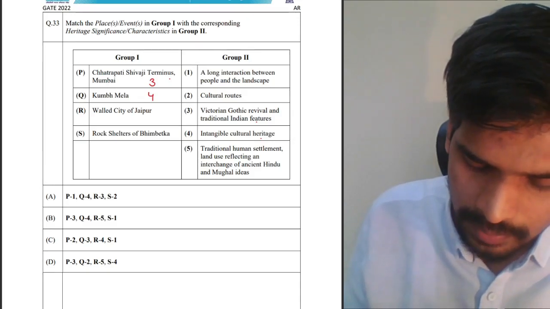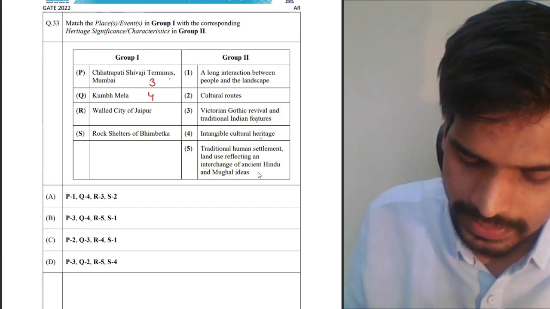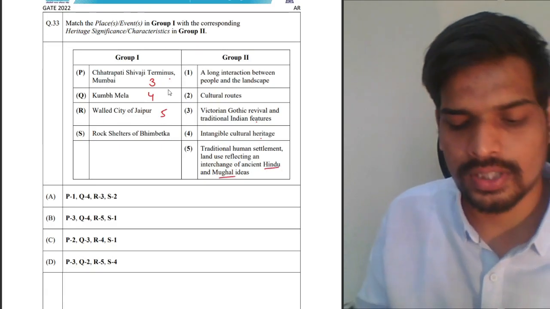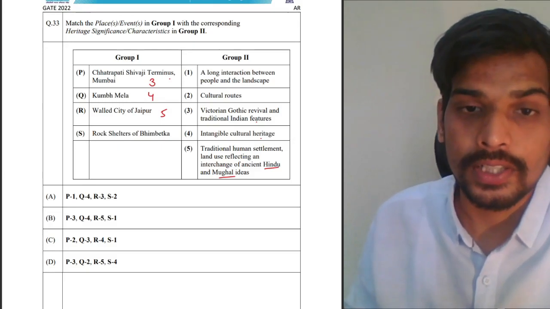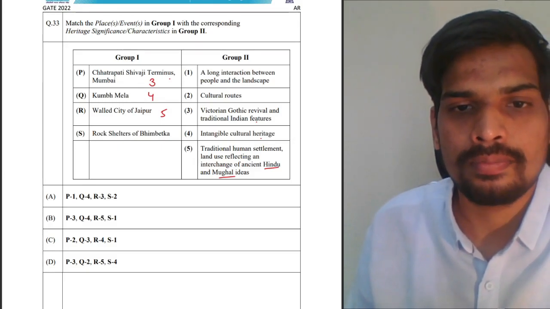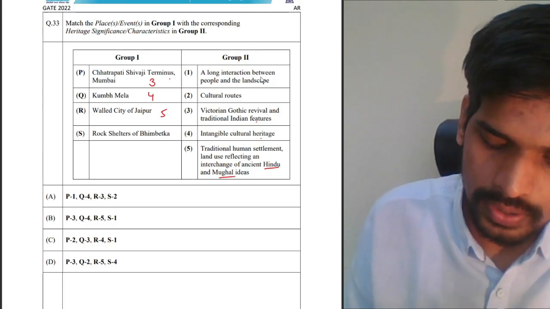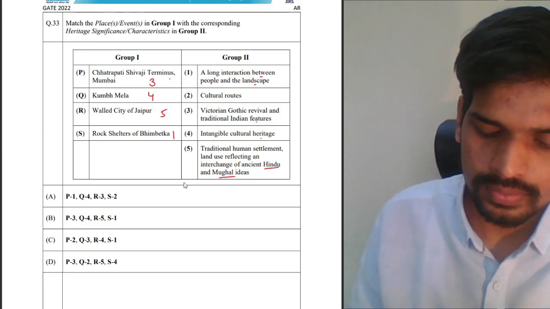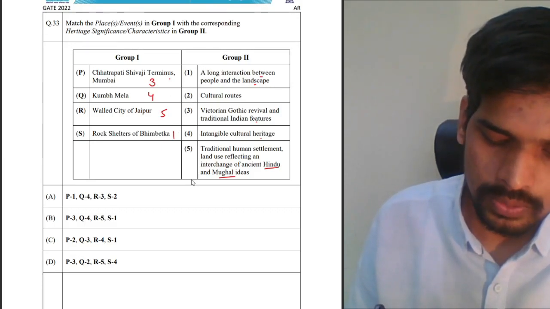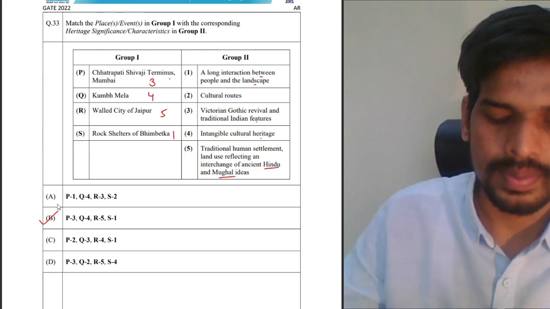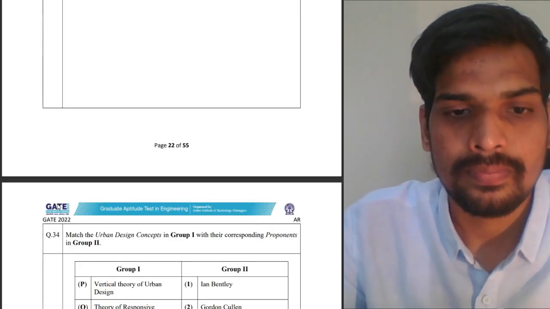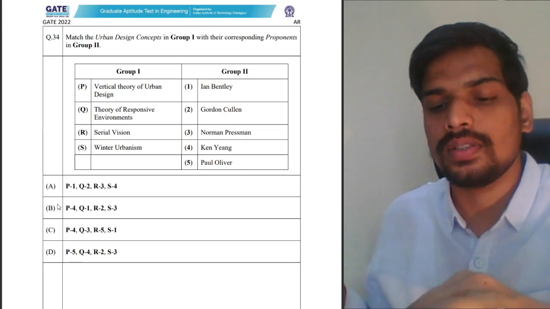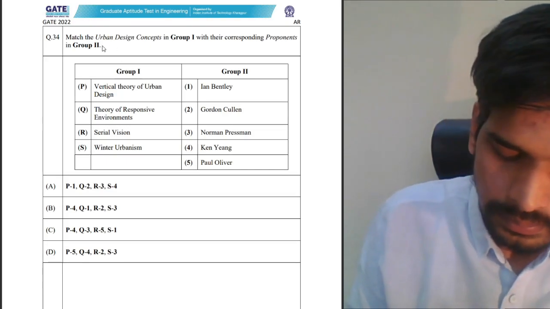Walled city of Jaipur is a traditional human settlement reflecting an interchange of Hindu and Mughal ideas. The features of Hindu and Mughal ideas are seen in the city of Jaipur. Rock shelters of Bhimbetka, that is a long interaction between people and landscape because these are prehistoric things in the Indian subcontinent. So 3451 is the correct answer. Option B should be the answer for this question. Next one, question number 34. Again, it is a 2 marks question from the common part.